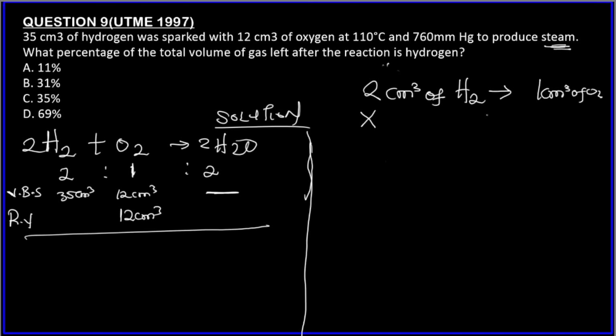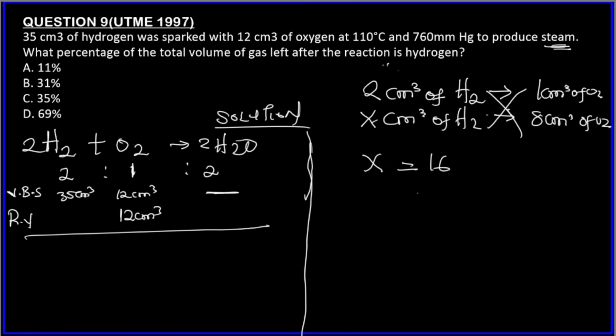So how many centimeter cube of hydrogen gas will now react with 8 centimeter cube of oxygen gas? We cross multiply. X times 1 is x, 2 times 8 is 16. So 16 centimeter cube of hydrogen gas will react with 8 centimeter cube. So the reacting volume of hydrogen gas is 16 centimeter cube.